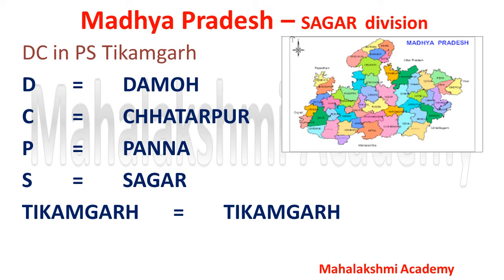D stands for Damoh, C stands for Chhatarpur, P stands for Panna, S stands for Sagar, and T is Tikamgarh. So Deputy Commissioner in Police Station Tikamgarh.